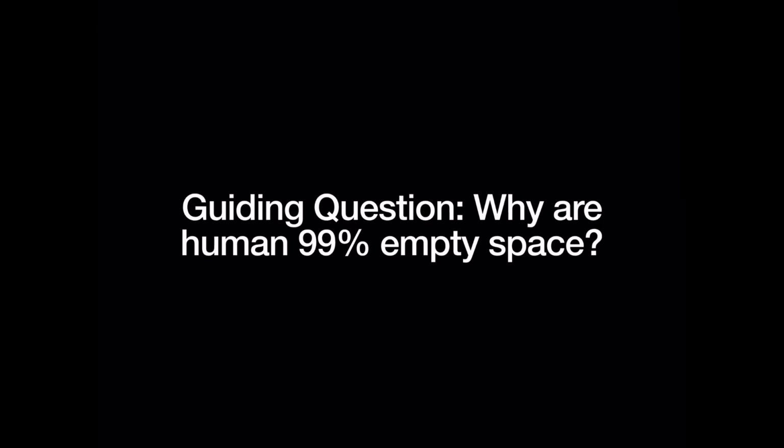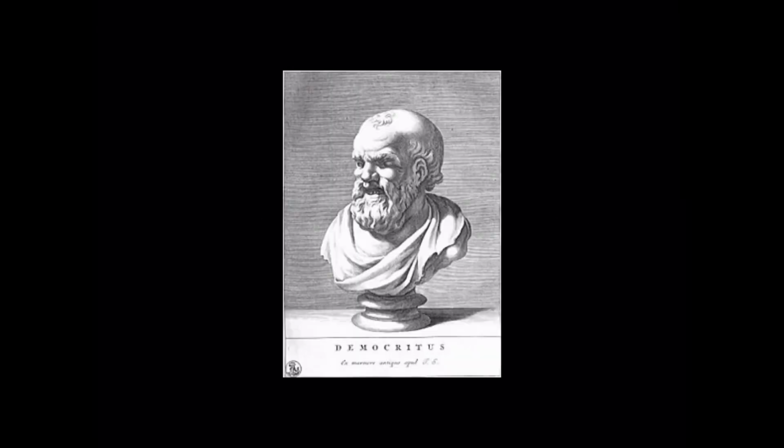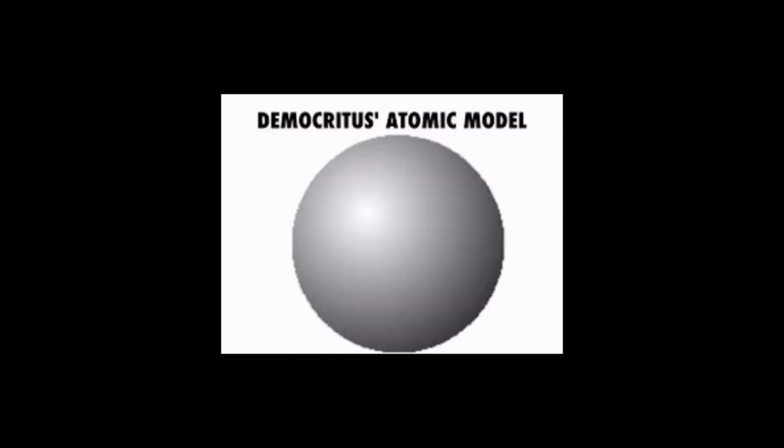First, we will be reviewing some early ideas about matter. The first person to propose the existence of matter was the Greek philosopher Democritus. He believed atoms were solid and indivisible. However, his theory was rejected by Aristotle, a more prominent Greek philosopher who didn't believe in the existence of atoms. Due to this, atomic theory was rejected for thousands of years.